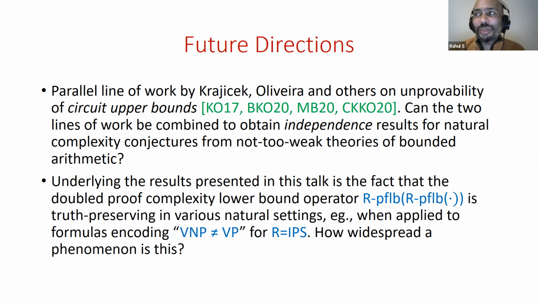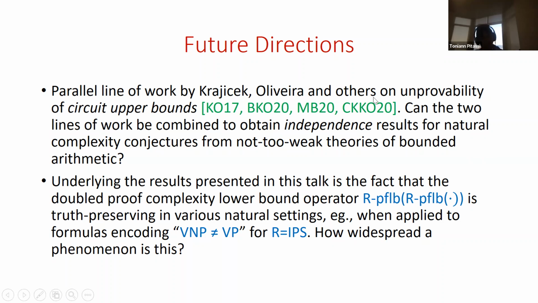So our belief that those formulas are hard is just based on an analogy with Razborov's conjecture. Razborov conjectured that all the truth table formulas are hard for extended Frege. And one could similarly conjecture that algebraic truth table formulas, the algebraic complexity analog of truth table formulas, are hard for IPS. And if we conjecture that, then these would be tautologies. But it's possible that algebraic complexity is easier to analyze than Boolean circuit complexity, and maybe IPS can just prove that VNP is not VP. Of course, that's a possibility too, which we can't rule out. Thanks.